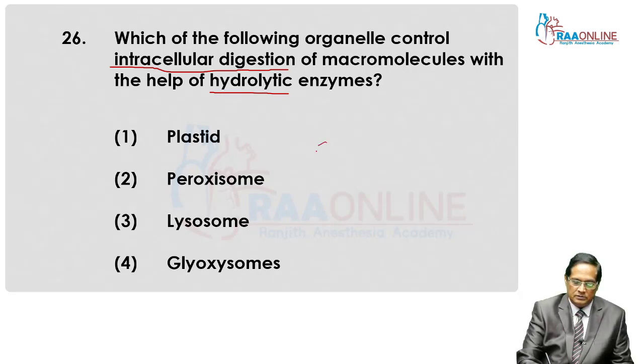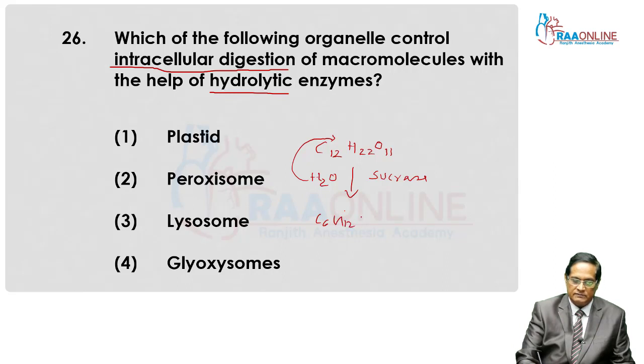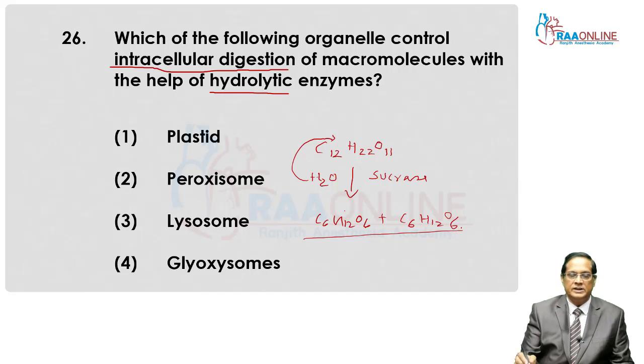For example, C12H22O11 is sucrose. If we add the sucrase enzyme and a water molecule is required, this water molecule is responsible for the lysis of the sucrose into hexose sugars, that is C6H12O6 plus C6H12O6. See, this activity is hydrolysis.